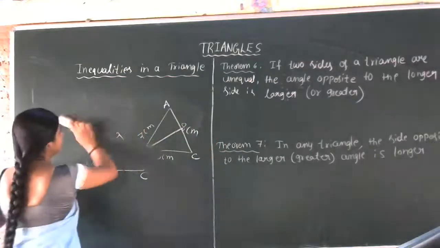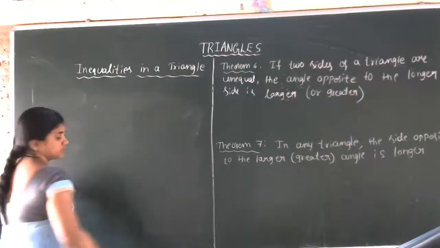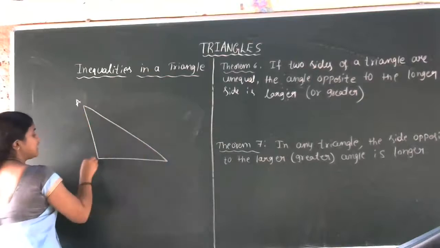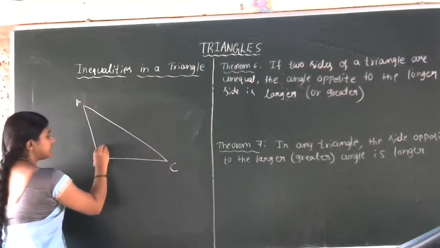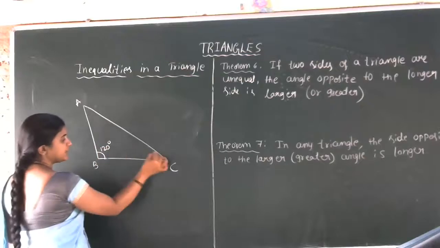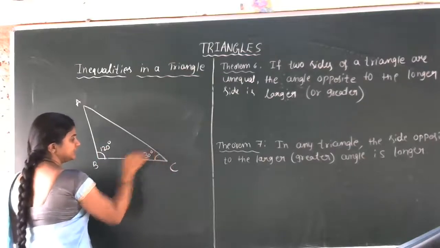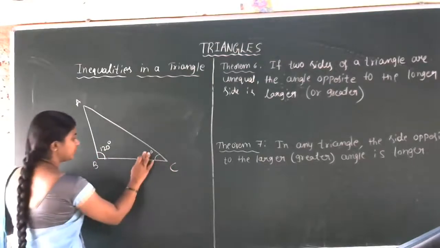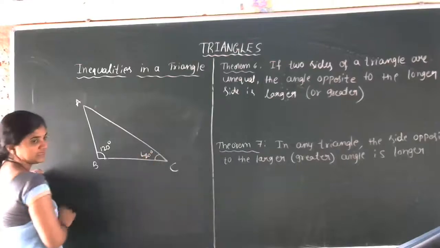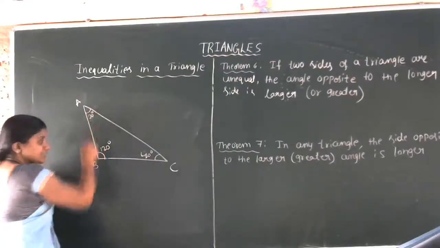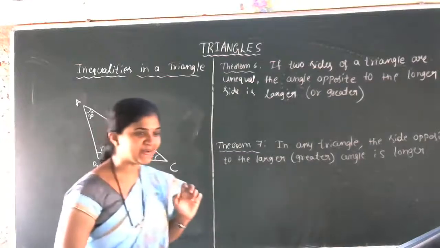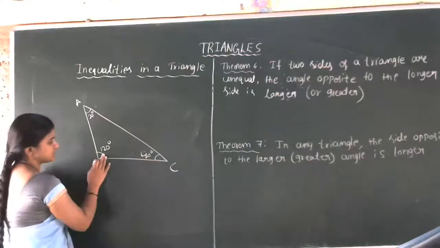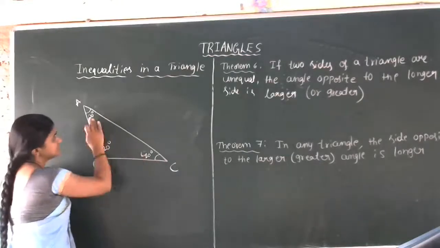Now we'll take one diagram for that. Let us consider this triangle ABC. Take this one as 120 degree, then you can take this as 30 degree. 120 plus 30 is 150. Better you take this one as 40 degree. 120 plus 40 is 160. Then this one is 20 degree. We cannot simply write any measurement of the triangle, because we have to balance the angle sum property of a triangle. Now you just observe: 120 plus 40 is 160, 160 plus 20 is 180.